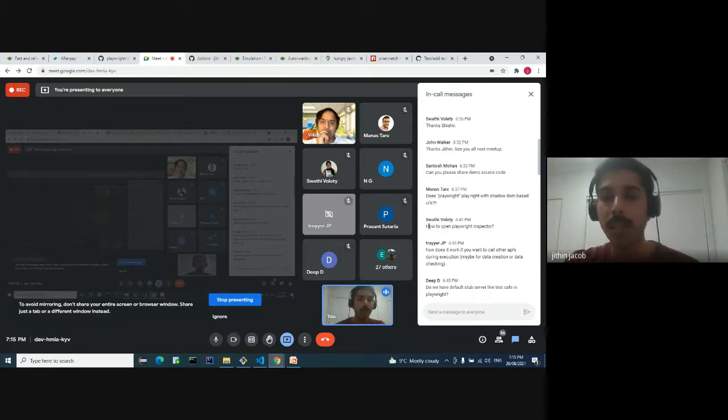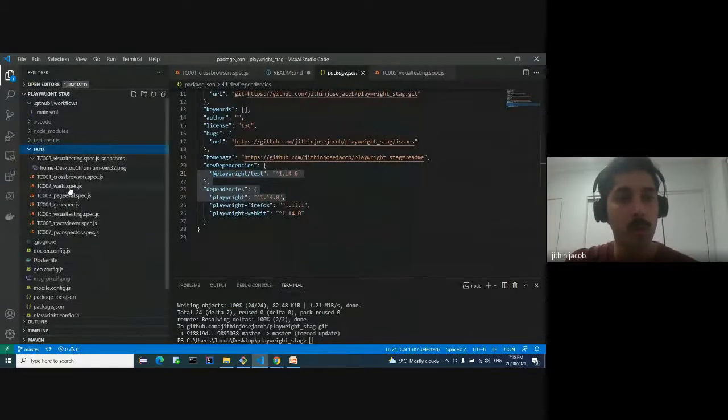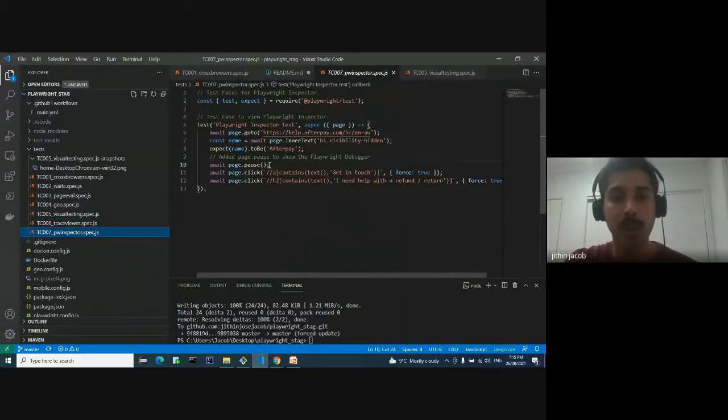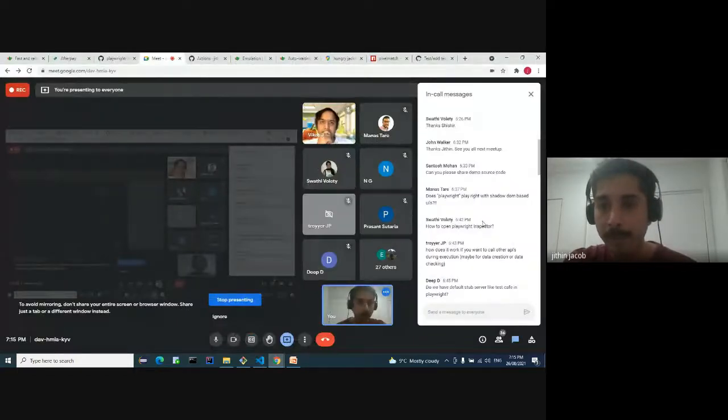How to open Playwright Inspector? There are two different ways actually. If you use this page inspector, you just need to use this page.pause actually. That's how you can open the inspector. There's an alternative way as well. If you set some debug level logs, actually it will open it up.